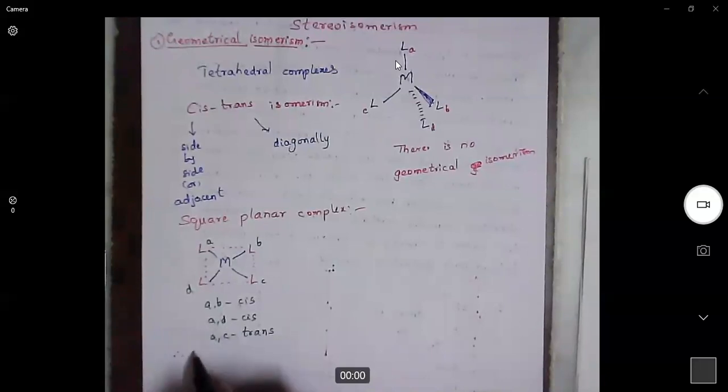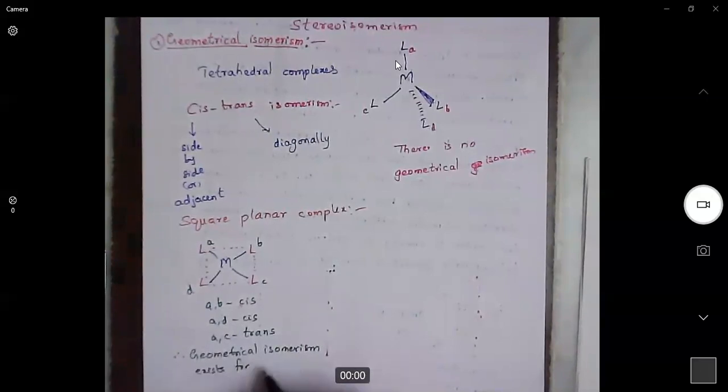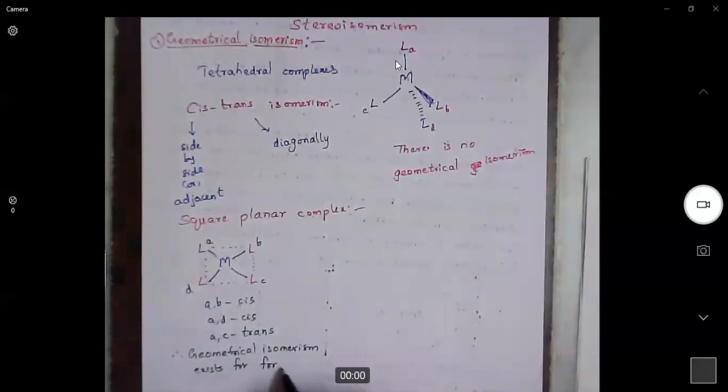So therefore, geometrical isomerism exists for square planar complexes.